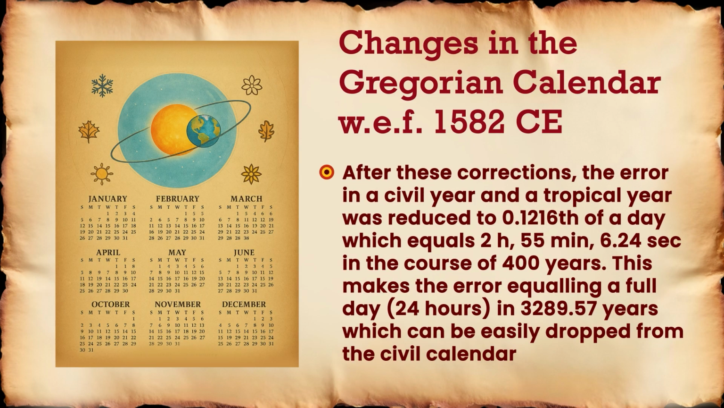After these corrections, the error between a civil year and a tropical year was reduced to 0.1216th of a day, which equals 2 hours 55 minutes and 6.24 seconds in the course of 400 years. This makes the error equal a full day, that is 24 hours, in 3289.57 years, which can easily be dropped from the civil calendar. So with this historical perspective, we need to understand what was there in our Hindu calendar system,